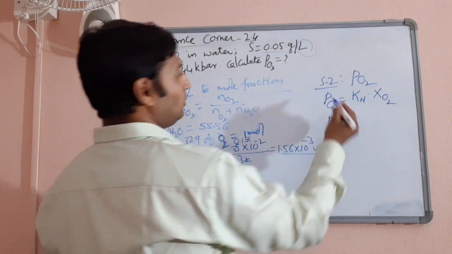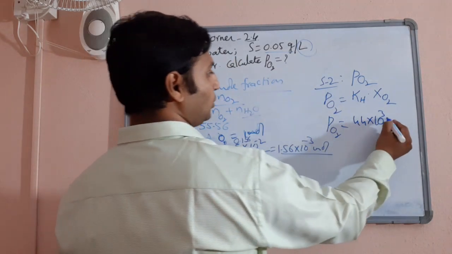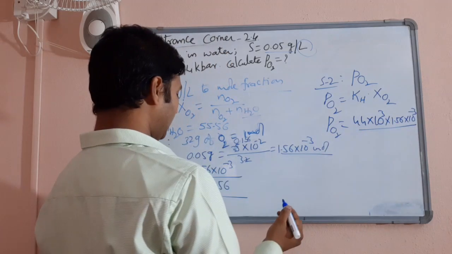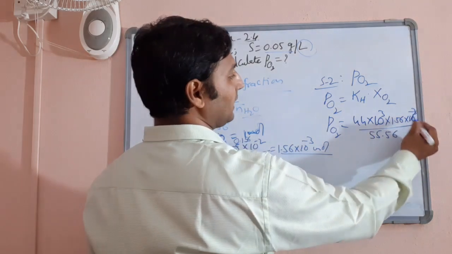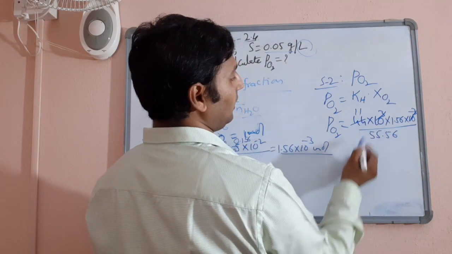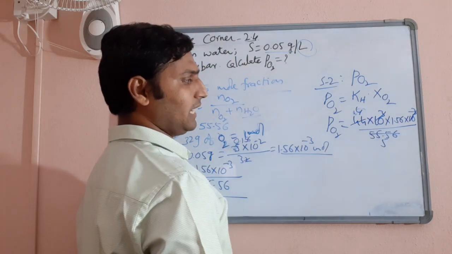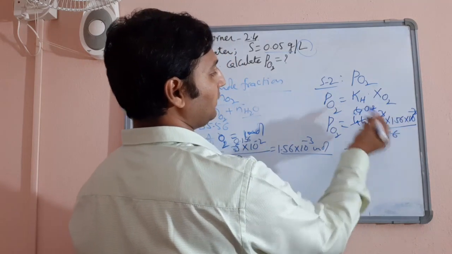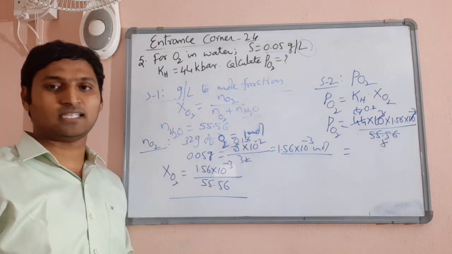Okay. So 44 into 10 power 3 into 1.56 into 10 power minus 3 divided by 55.56. 10 power minus 3, 10 power 3 will get cancelled. This will divide this one, with 11, this goes 4 times, this goes 5 times approximately, slightly more it could be. Then 5 will divide 4, 0.2 times, so 1.56 into 0.2. Just multiply it and see which comes out to be the nearest answer for you.